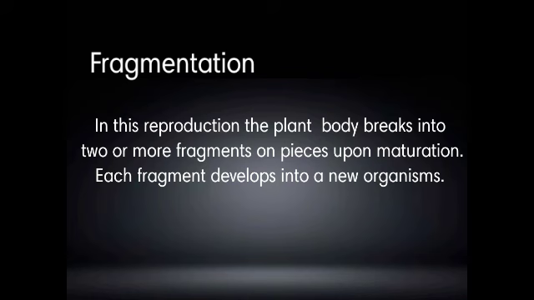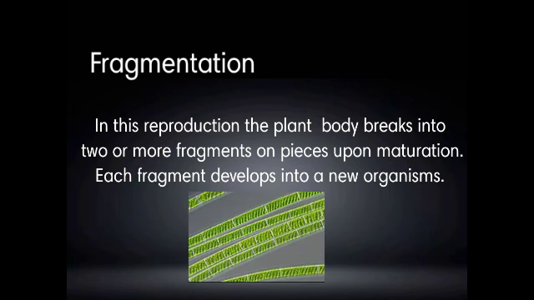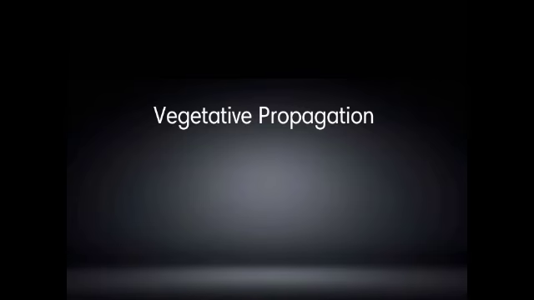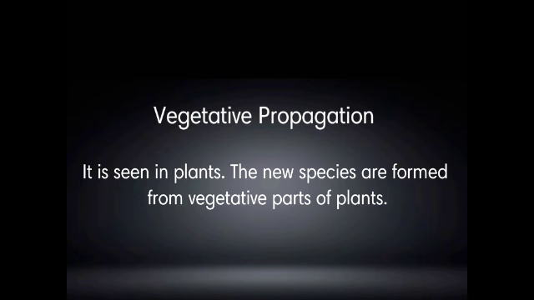Fragmentation. In this reproduction, the plant body breaks into two or more fragments or pieces upon maturation, and each fragment develops into a new organism. An example of fragmentation is Spirogyra. Vegetative propagation. It is seen in plants. Here, new plants are formed from vegetative parts of plants. And that's all about asexual reproduction.